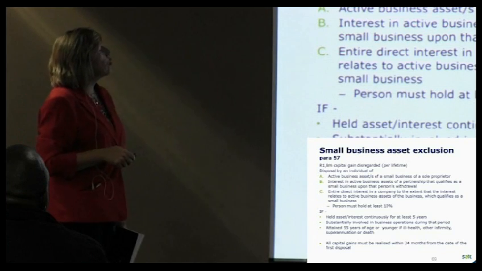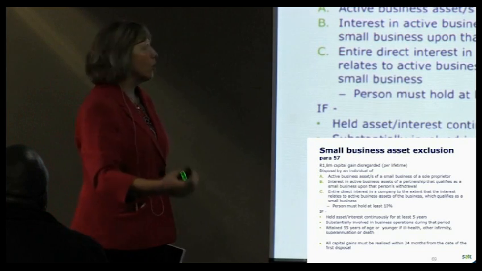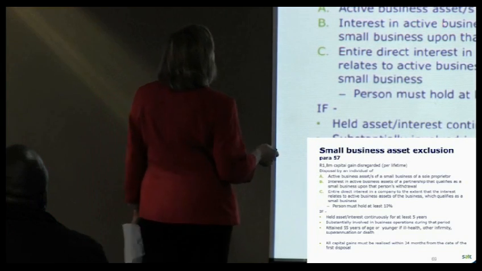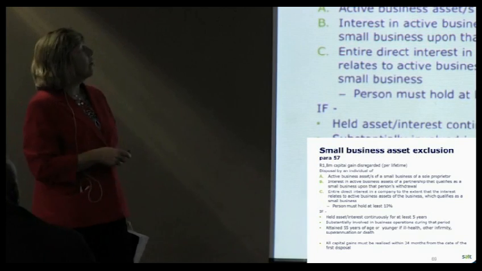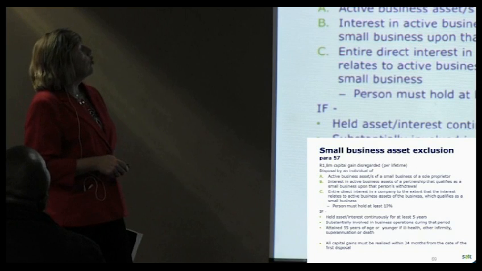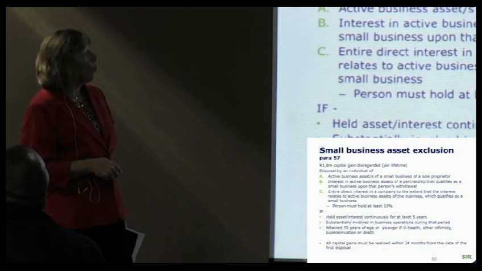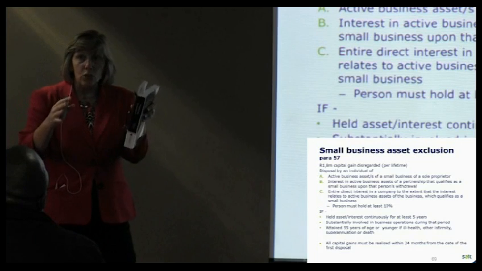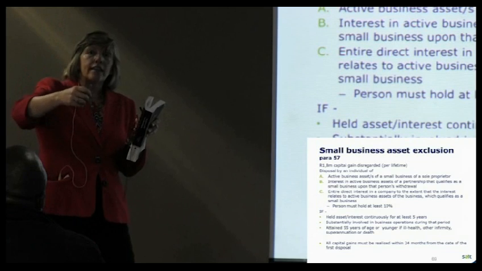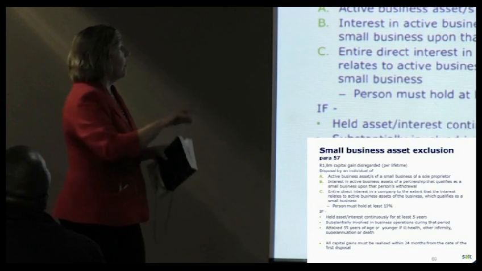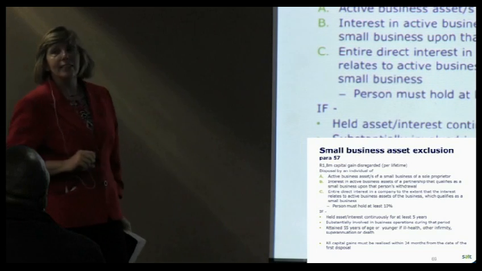And the third one talks to a company. So if you've got shares in a company and interest in a closed corporation, as long as the individual sells his entire direct interest in that company, to the extent that the interest relates to active business assets of a small business, again, so the company must qualify as a small business, and what you're selling is your interest in that company relating to the active business assets of that small business, and you must hold at least 10%.